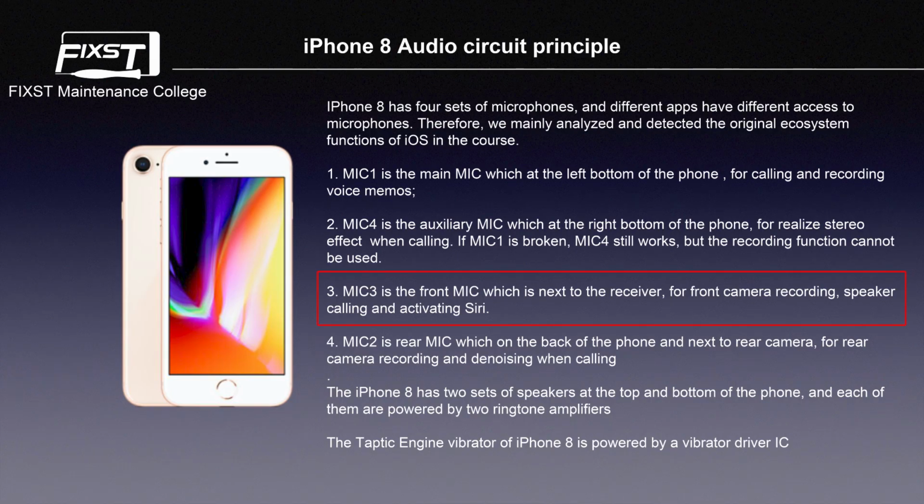Number 3. Mic 3 is the front mic, next to the receiver, for front camera recording, speaker calling, and activating Siri. Number 4. Mic 2 is the rear mic, on the back of the phone next to the rear camera, for rear camera recording and denoising when calling.